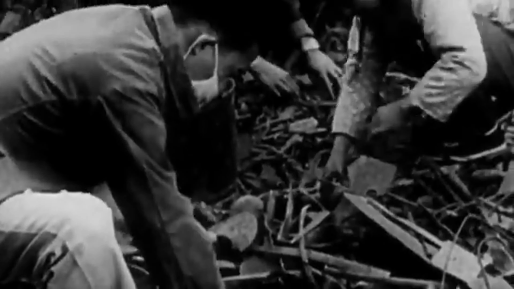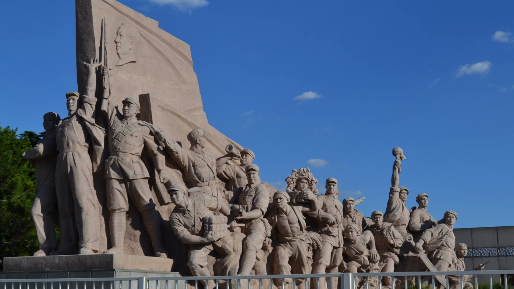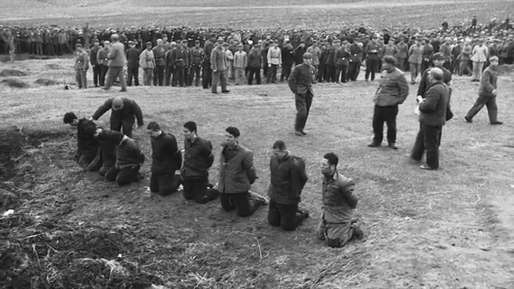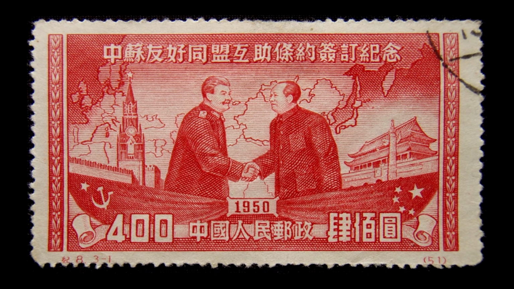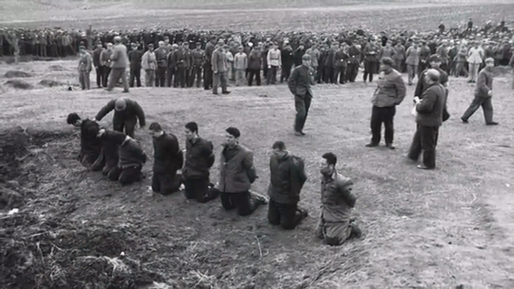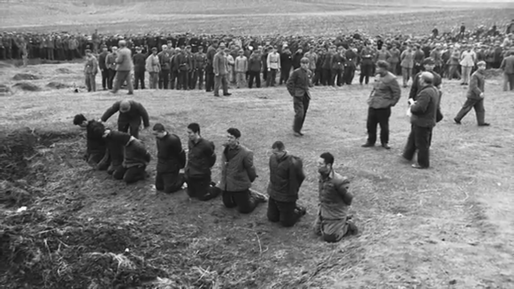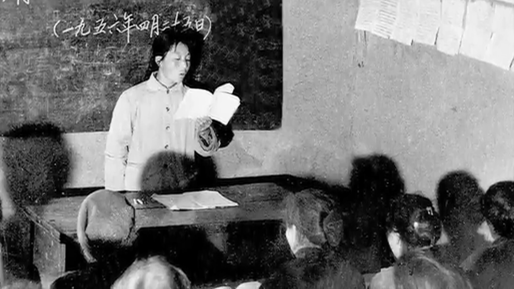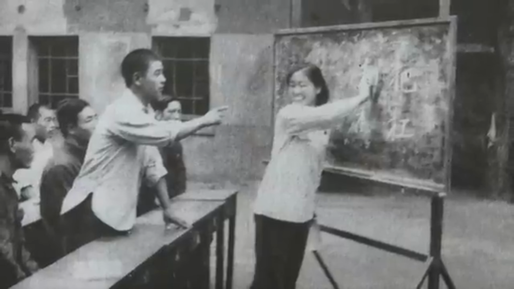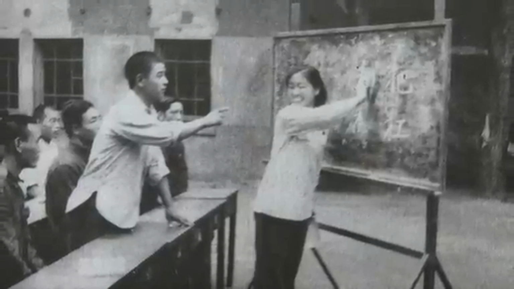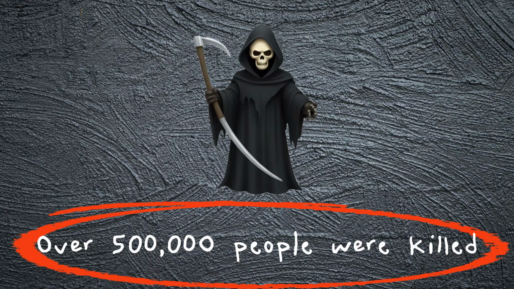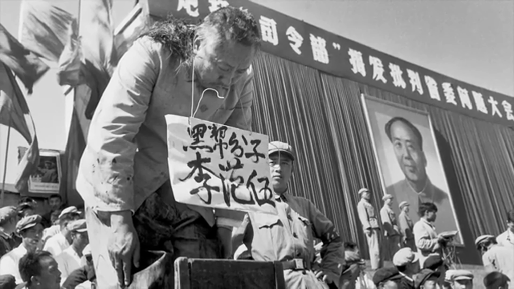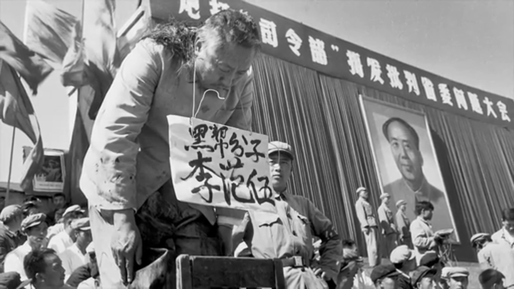He refused to take responsibility, instead launching the Cultural Revolution, a violent purge of anyone who questioned his rule. Mao's Red Guards, radicalized youth loyal to his ideology, hunted down so-called enemies of the revolution. Professors, doctors, and intellectuals were dragged into the streets, beaten, humiliated, and executed. In just 10 years, over 500,000 people were killed, not by famine, but by organized political terror.